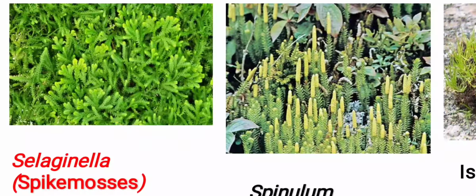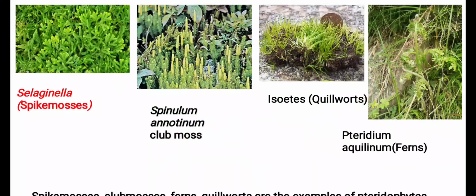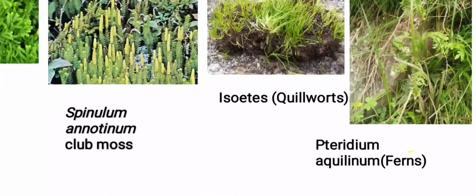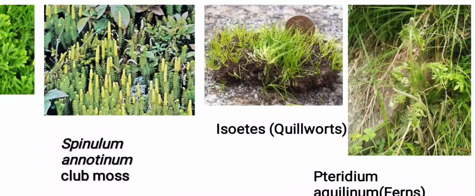Its common name is spike moss, and you can expect some question regarding common name of pteridophytes in your competitive exam. Spinulum annotinum is known as club moss, and Spinulum is the latest name of Lycopodium. Next is Isoetes, that is known as quillwort, and Pteridium aquilinum as well as Diplazium esculentum, they are known as ferns.